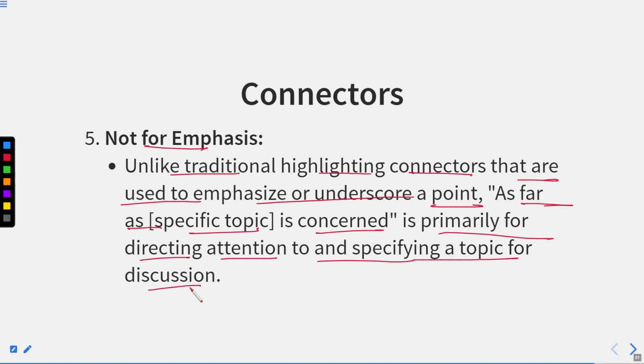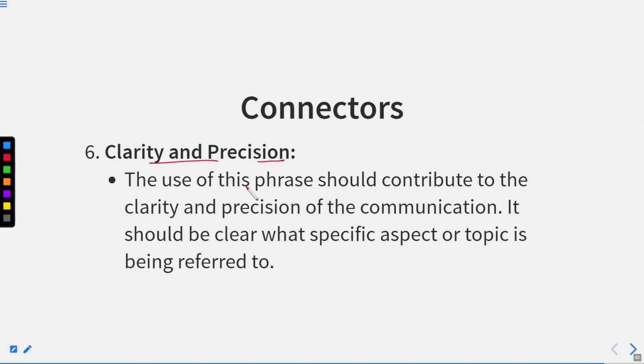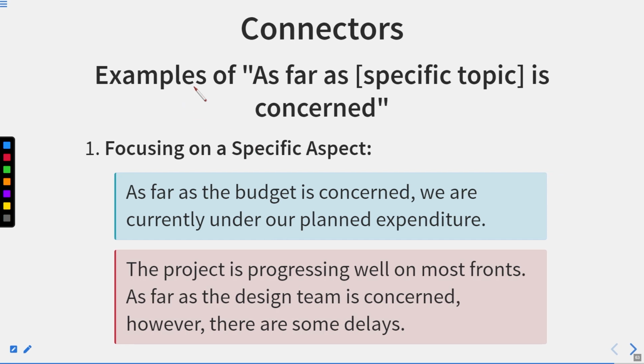Clarity and precision. The use of this phrase should contribute to the clarity and precision of the communication. It should be clear what specific aspect or topic is being referred to. It means when you are talking about something, the other person should clearly know what you are talking about. Now let us have some examples of "as far as is concerned".